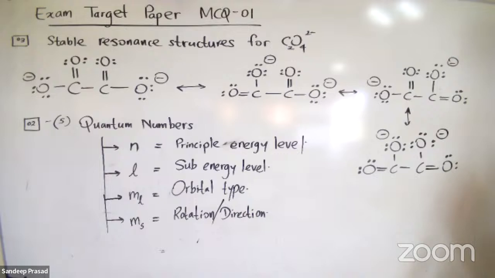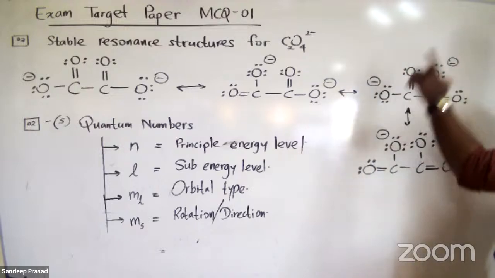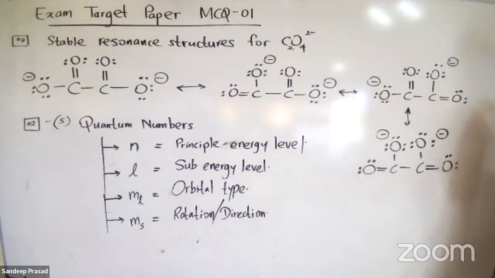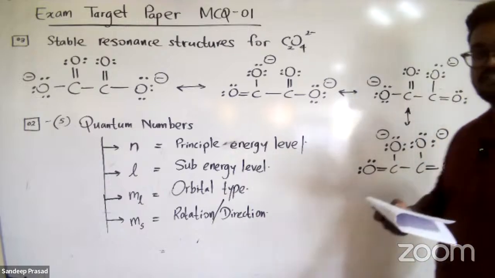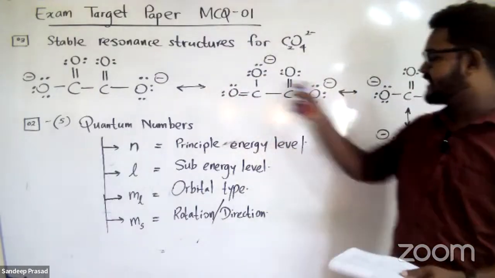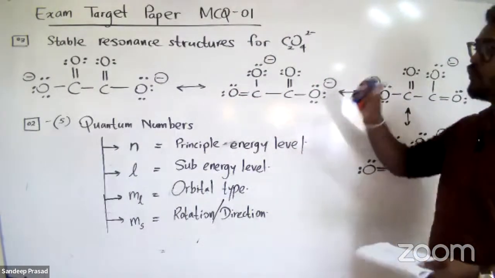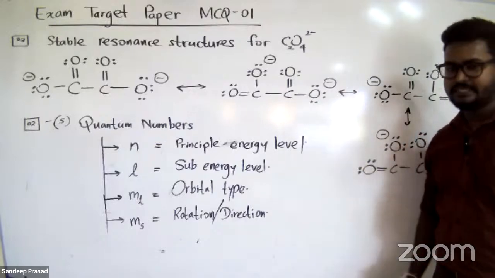Can we draw another one? What do you think about that? Can we draw another one? Actually, we cannot draw any further stable resonance structures for the oxalate anion. There are 4 stable resonance structures for the oxalate anion. In this question, they're expecting us to calculate the number of stable resonance structures that can be drawn for the oxalate ion. So you can see that clearly we can draw 4 stable resonance structures.